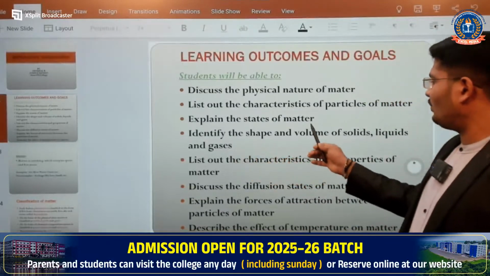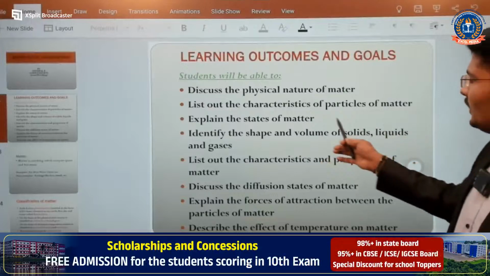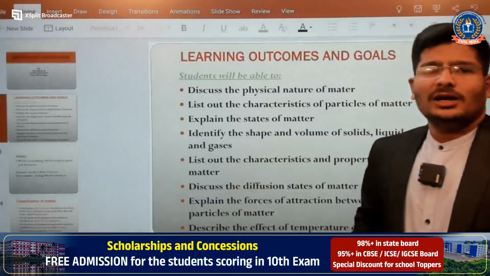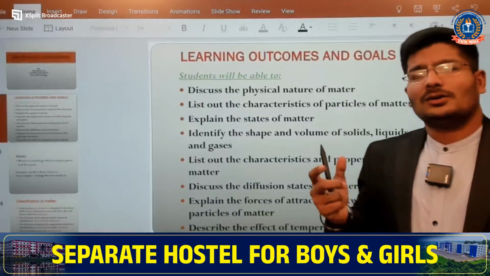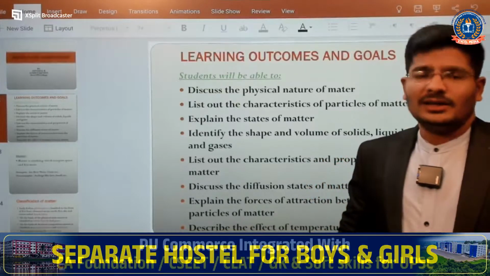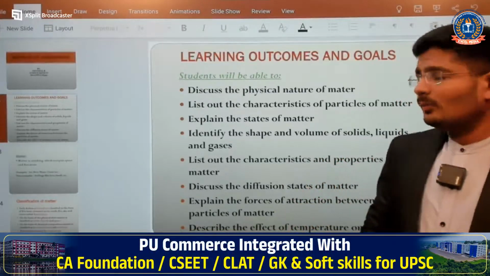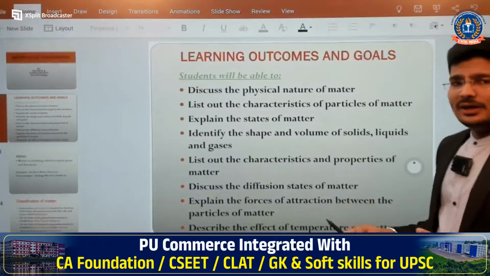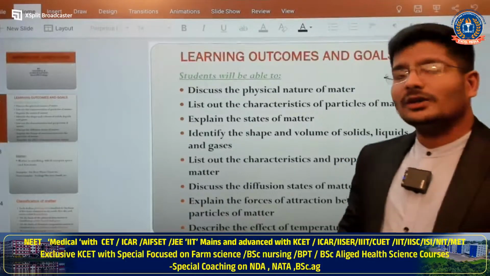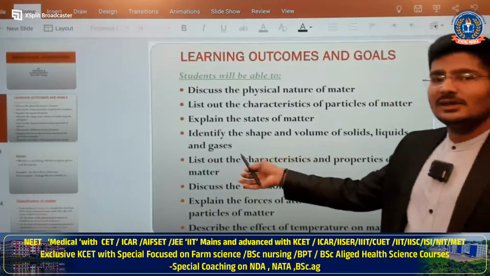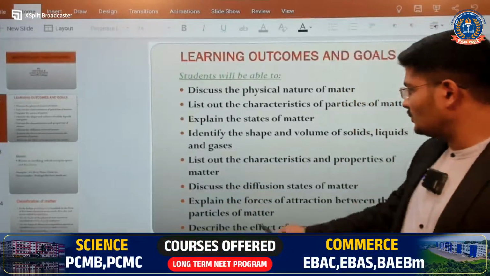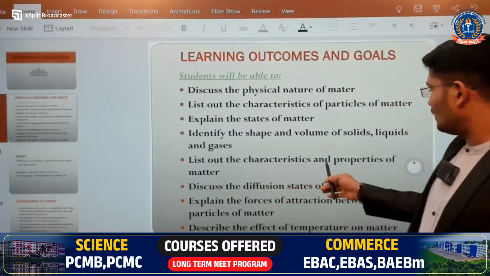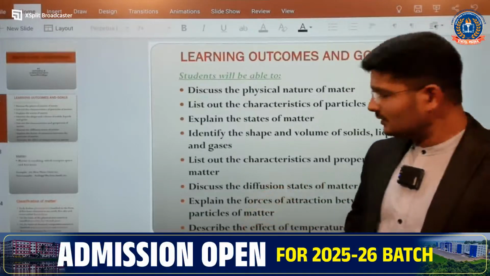Identify the shape and volume of solids, liquids and gases. We already know that a solid has a rigid shape and its own volume. A liquid has its own volume but does not have a shape, and the last one, gas, has neither a fixed volume nor a shape. Next, list out the characteristics and properties of all these matters.